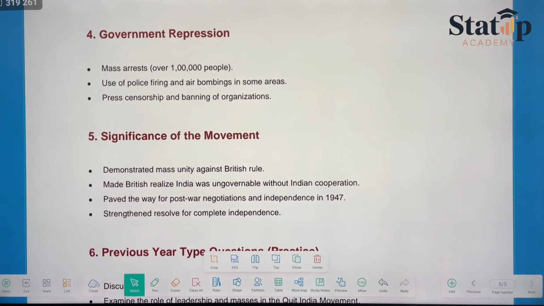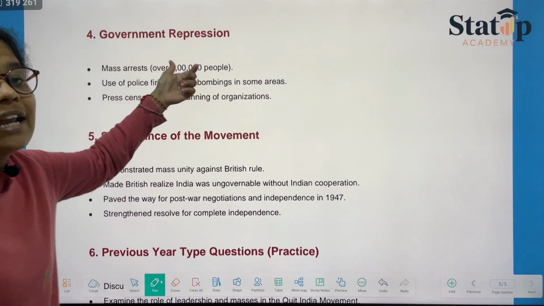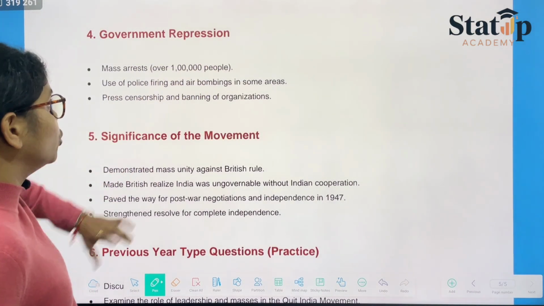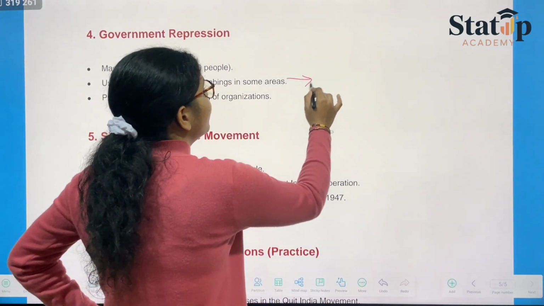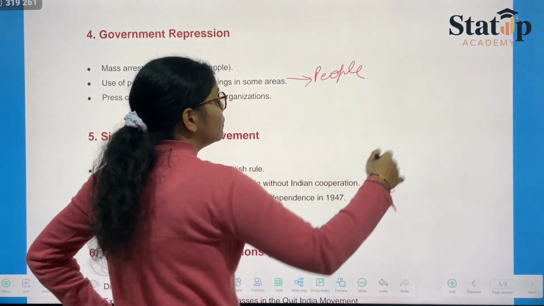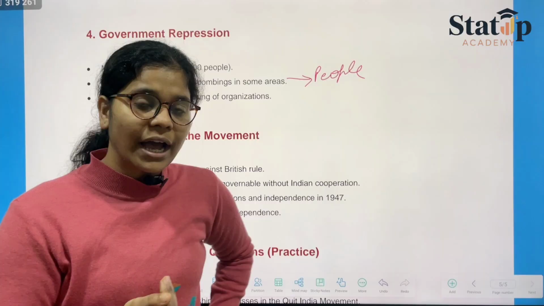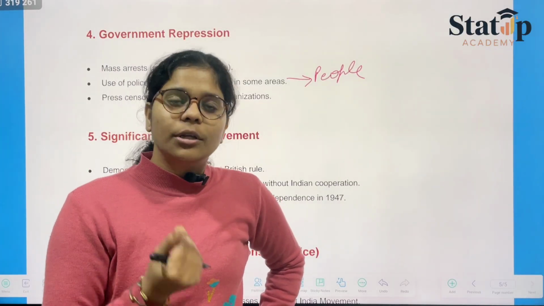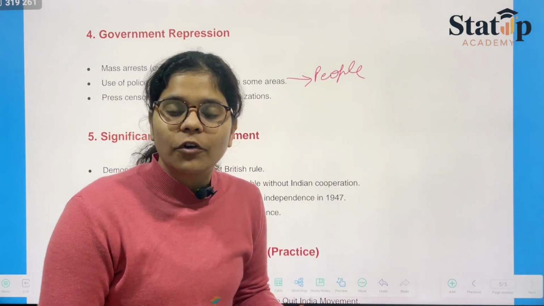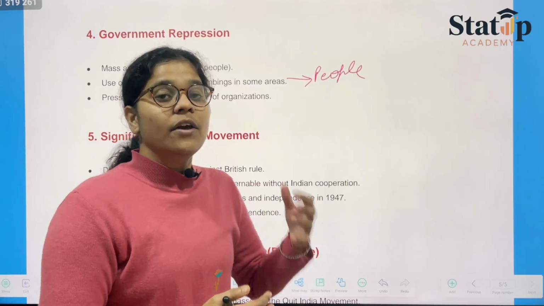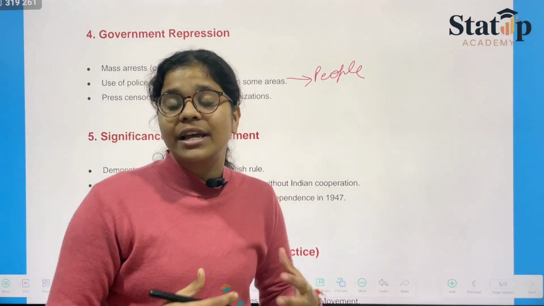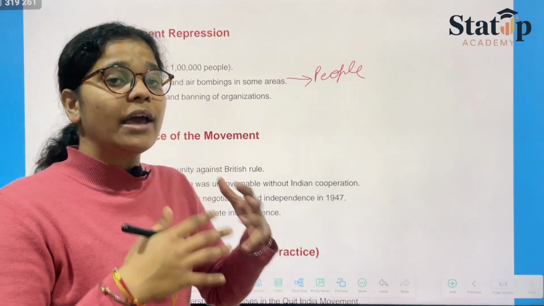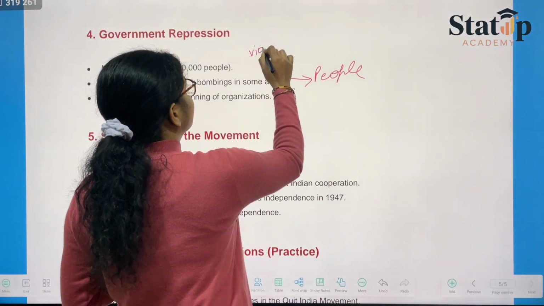Then we have the government repression. What does government repression mean? Masses were arrested. Over 1 lakh people were arrested, as I've just told you. Police firing and air bombings were used in some areas. People became brutal. Even after the arrest of the leaders, they did not draw back. They did not withdraw the movement. They came forward, came on the roads, and attacked various police stations. They attacked the telegraph lines, post lines, and everything. Everyone was becoming violent.